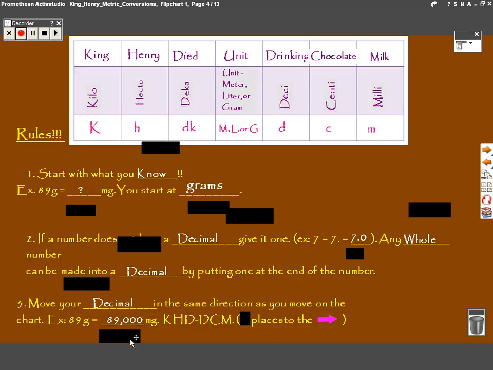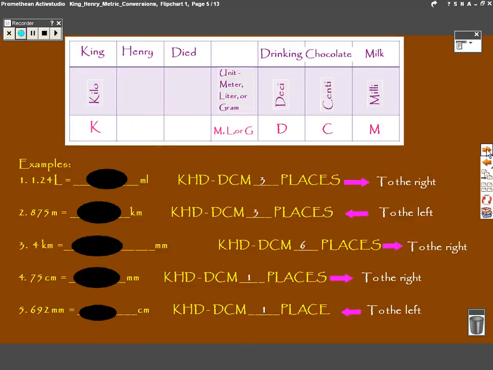For example, 89 grams would move 1, 2, 3 steps to the right. So we need to move our decimal 3 places to the right and get 89,000 milligrams. Okay, example, if you have 1.240 liters, and you're turning to milliliters, you're going 1, 2, 3 steps to the right. So you need to move it 3 places to the right, and it becomes 1,240 milliliters.